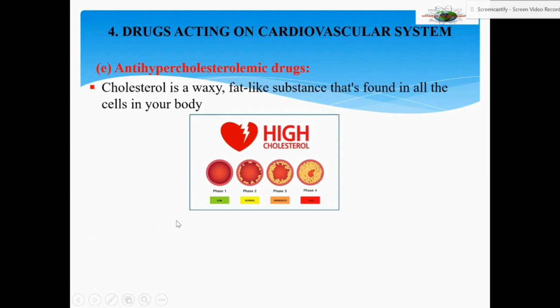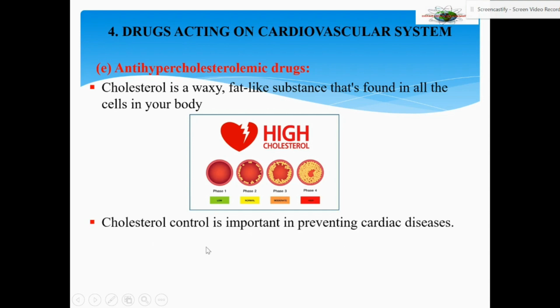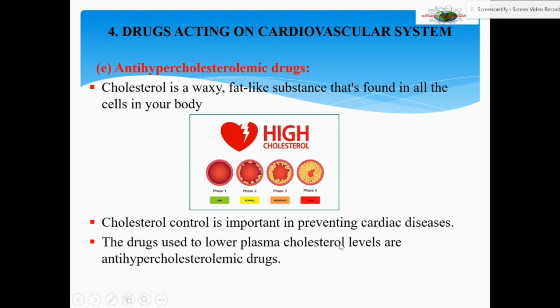You can see high cholesterol, phase 1, phase 2, you can see that yellow lining. Phase 3, the yellow lining has become more, and you can see phase 4, almost the blood vessel is fully closed. Cholesterol control is important in preventing heart diseases or cardiac diseases. The drugs used to lower plasma cholesterol levels are anti-hypercholesterolemic drugs.